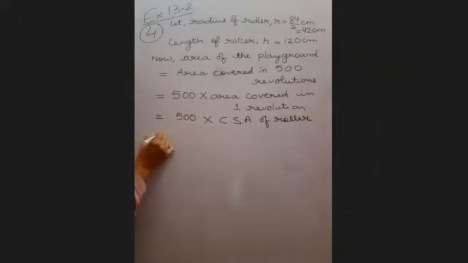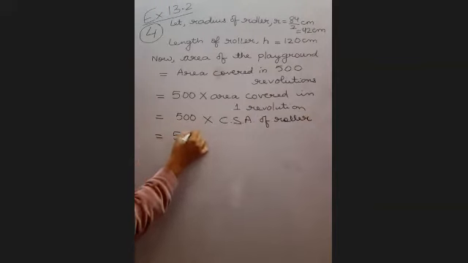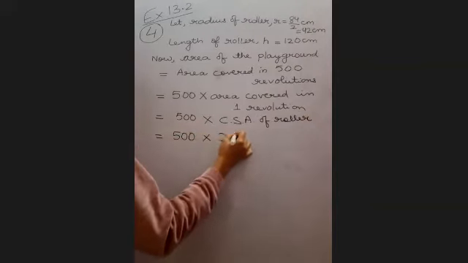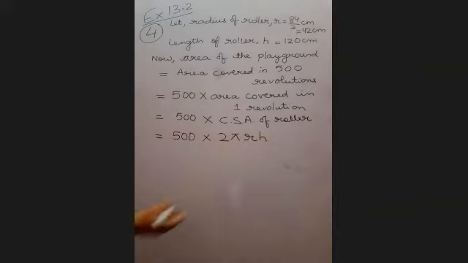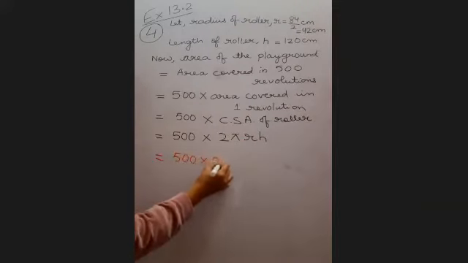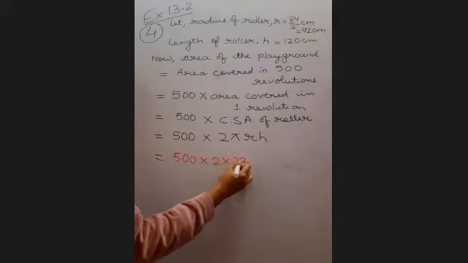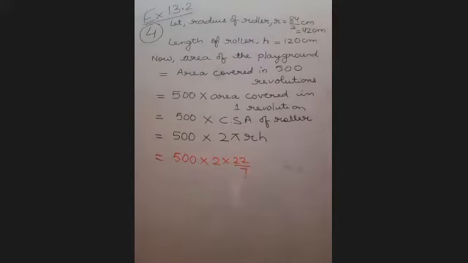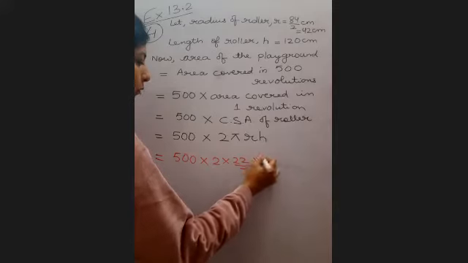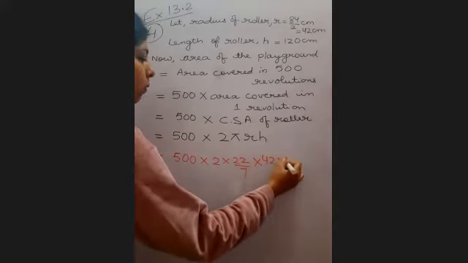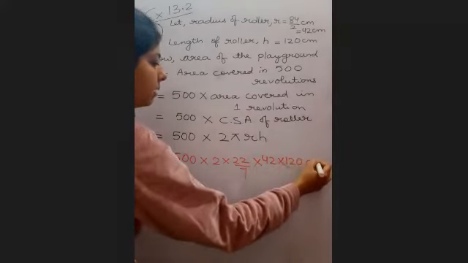And CSA of roller is 2 pi r h. Now let us put the values here. So this would be 500 into 2 into 22 by 7 into 42 into 120 centimeter square.